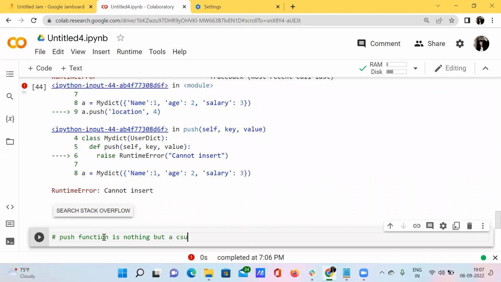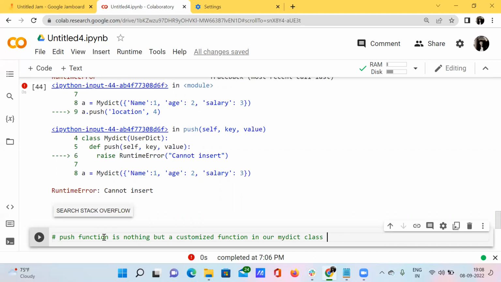Push function is nothing but a customized function in our mydict class, which is created.